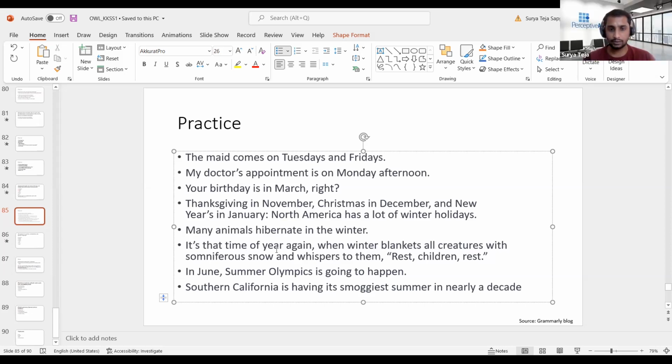Yeah, snow is blanketing. So if you see here, in this context, winter is not talking about the time period. Usually the reason why winter and summer cannot be capitalized is that they are talking about a non-specific time period. But here in this case, winter is acting as a title. It is acting as a proper noun here. When winter blankets all creatures, then this is what happens. If I remove winter, what blankets? Can we say when season blankets this? So here winter is basically acting as a proper noun.